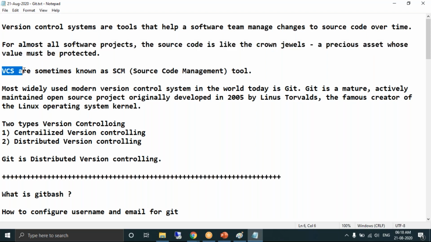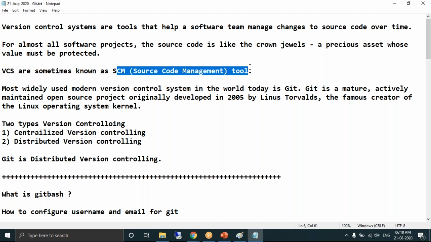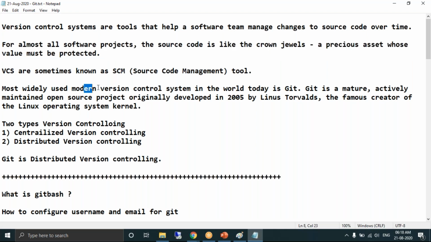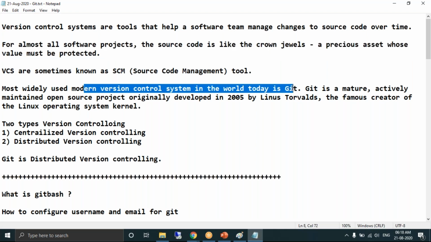Version controlling systems, VCS, sometimes known as source code management tools, help you to protect your source code. The most widely used version controlling system in the world is Git. Number one, there are a lot of tools. Go to Google, search for version controlling systems, and you'll find a lot of tools. World's number one is Git.